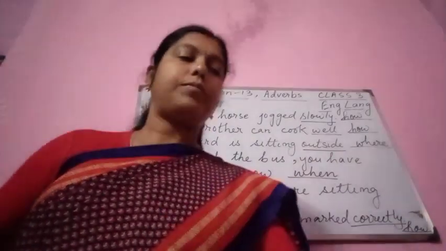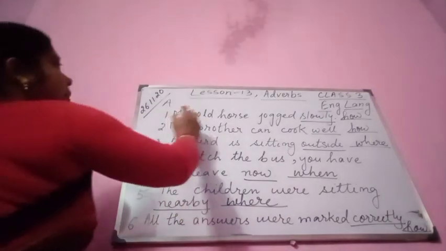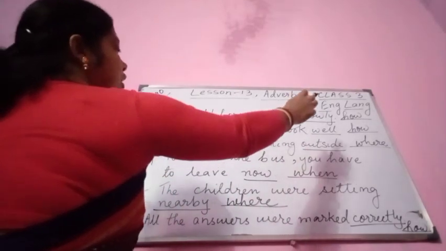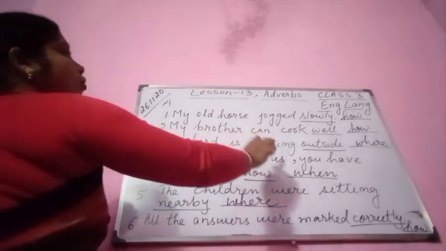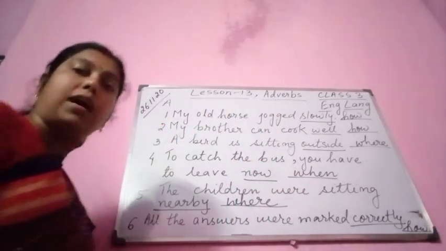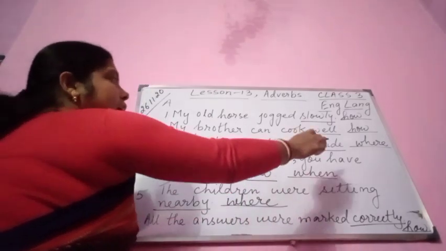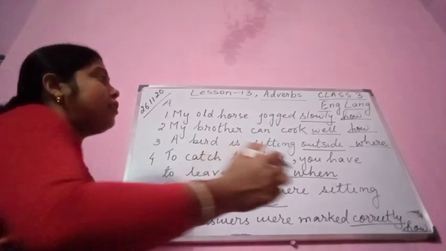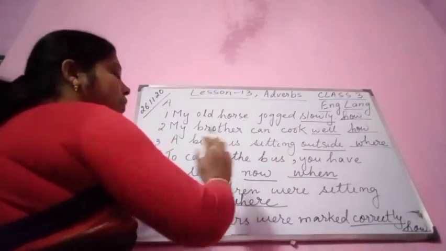Okay. Once again I am saying from 1 to 6. Then I shall continue. My old horse jogged slowly. It is telling us how. My brother can cook well. Here also it is telling us how the action is being performed. A bird is sitting outside. Here it is telling us where the action is performed. Outside.